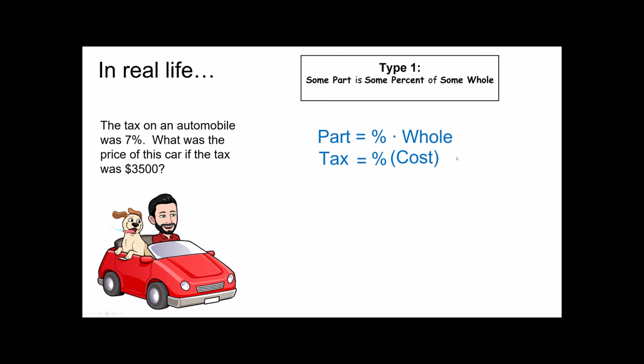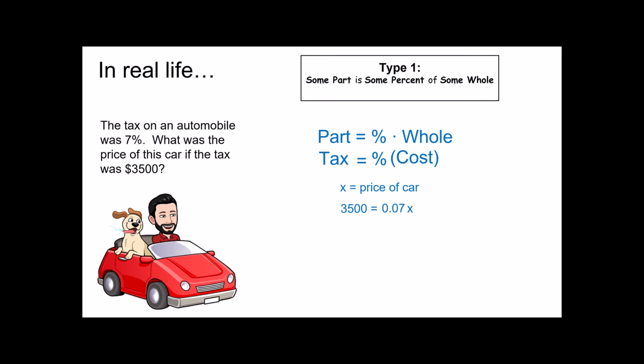So I'm going to fill in my numbers. The tax on the car is $3,500. The unknown value, let me back up, the percent that we pay in tax is 7%. The unknown value is the price of the car. Notice I did define my variable. I almost forgot to mention that as we were going along.